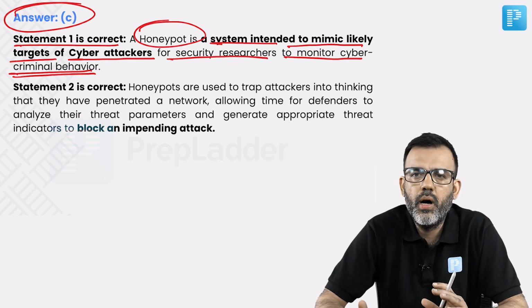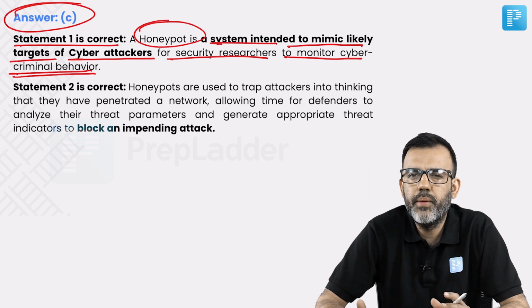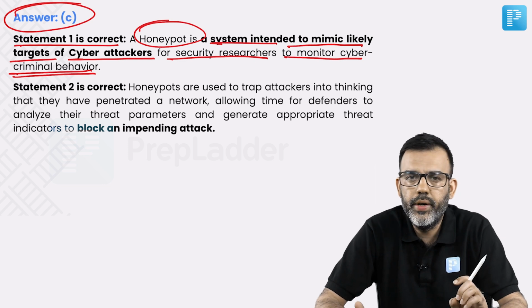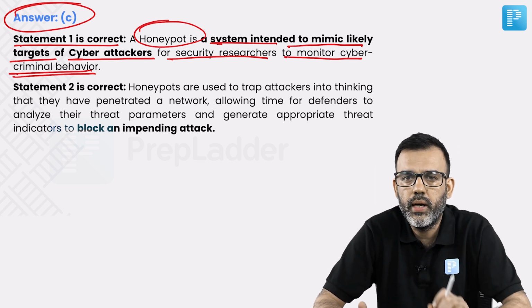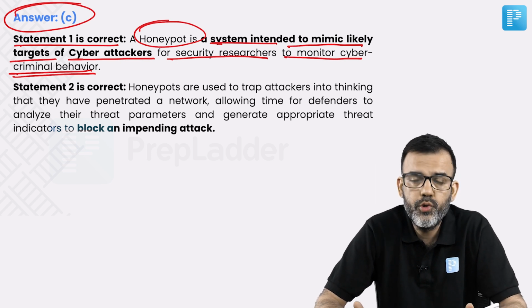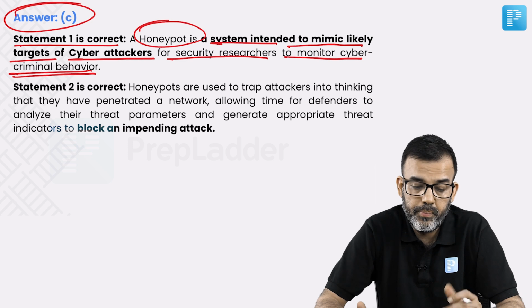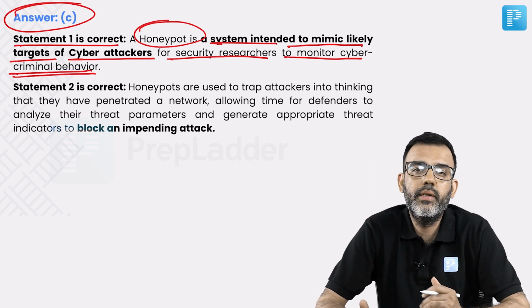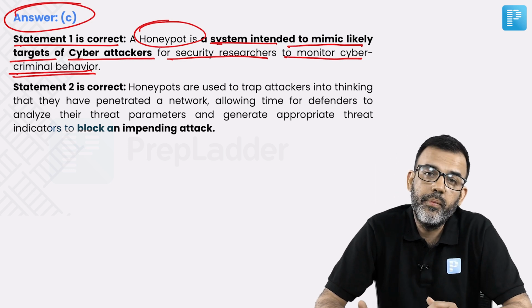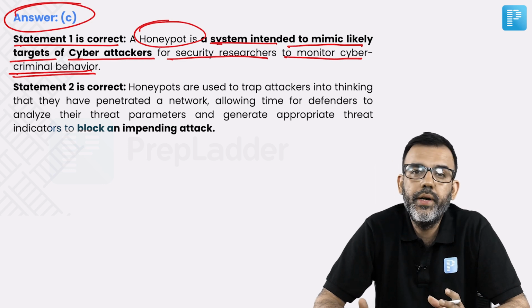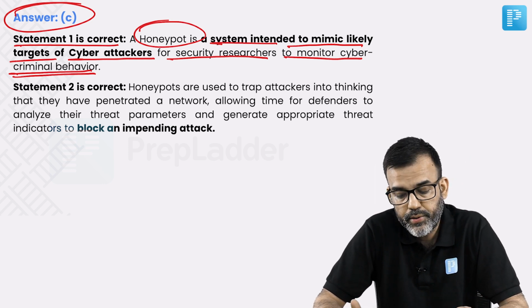The honeypot will mimic the Indian Railways website, where these cyber criminals will try to attack, and through their movements and strategy, the institutions involved in preventing such cyber attacks will have better know-how and can prepare blueprints to avoid such cyber attacks. So that's what a honeypot is.